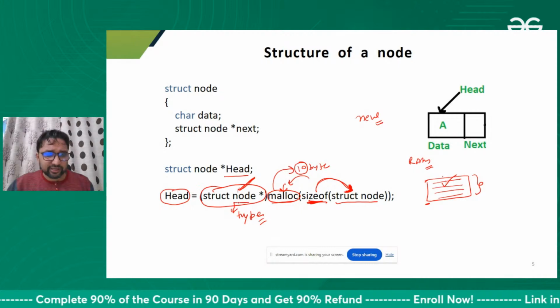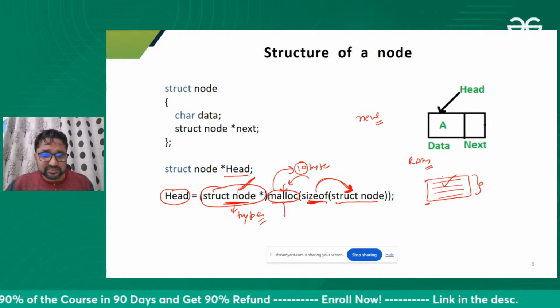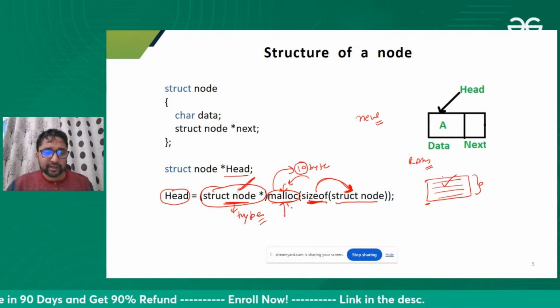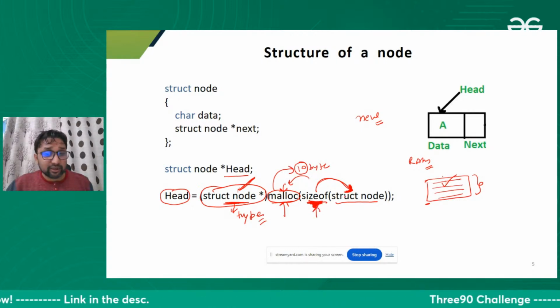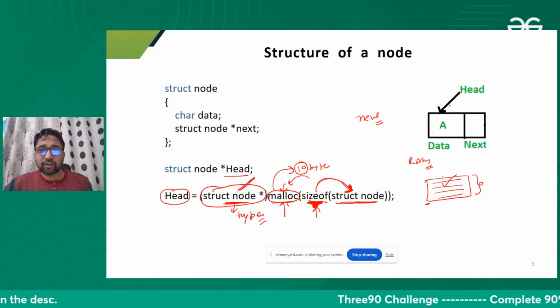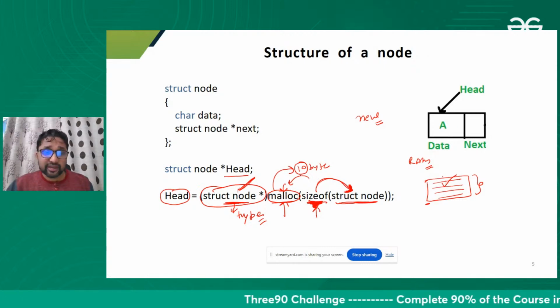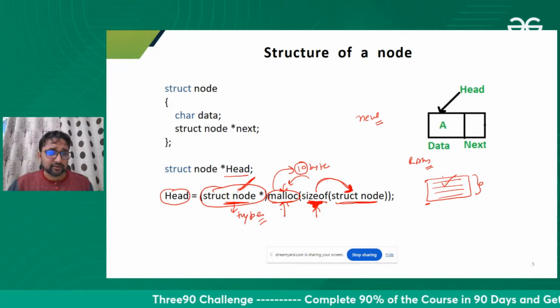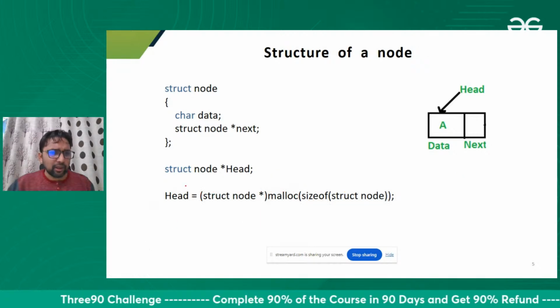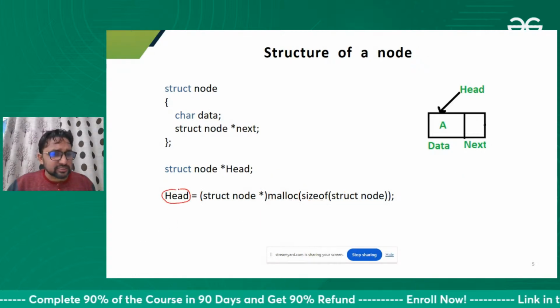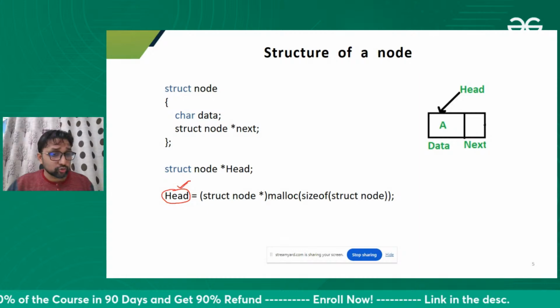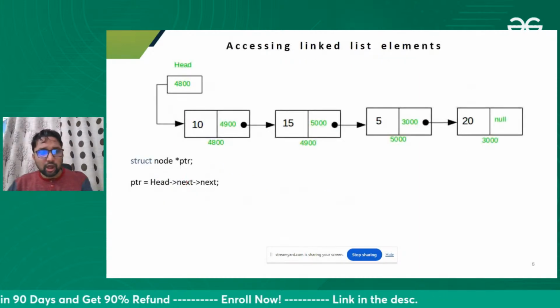This is reserving the space for us in RAM dynamically. Sizeof is an operator, not a function. It tells how much is the size of a node, so that we can reserve that much space in memory. That's it. So simple. We reserve the space in memory, and the starting address of that space comes to the head pointer.